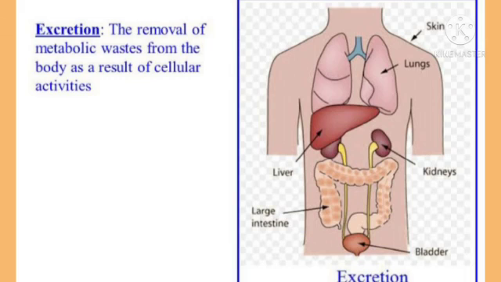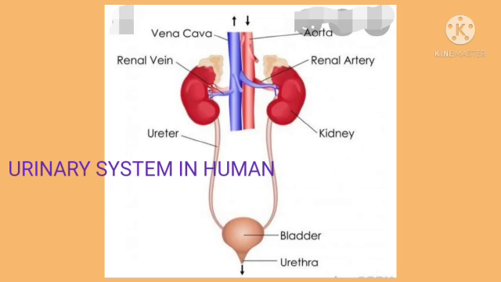Kidneys are the main excretory organs, or the urinary organs, of our body. They remove water, urea, uric acid and excess salts from the blood. The excretory system, or urinary system, in human beings consists of two kidneys, two ureters, a urinary bladder and a urethra.